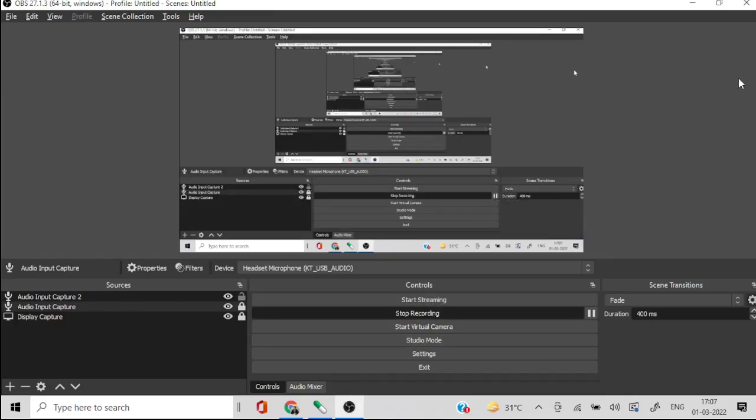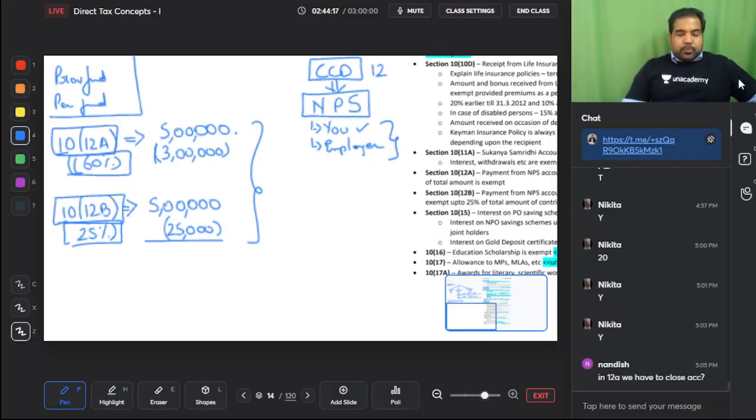Alright, moving ahead. Guys, this is 10(11A) for Sukanya Samriddhi, this is 10(12A) after, this is 10(12B) in between. Now guys, the next one.